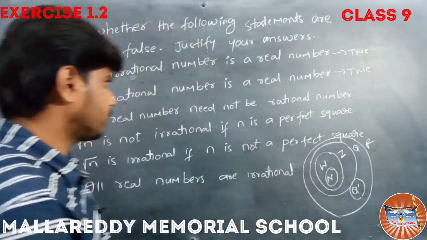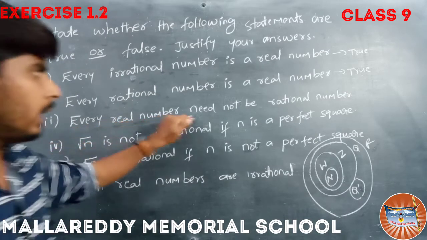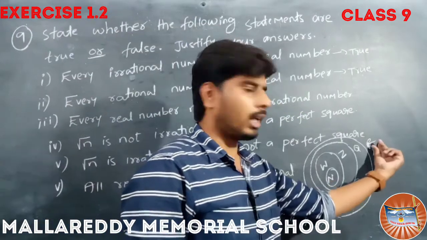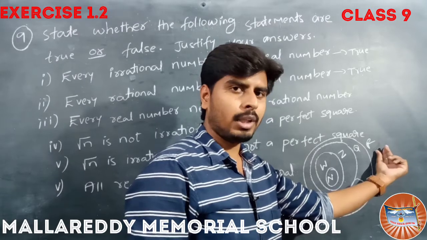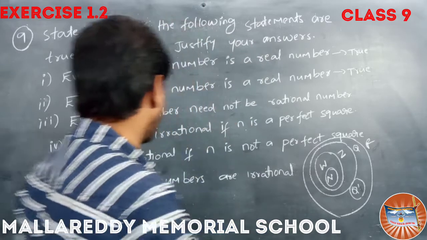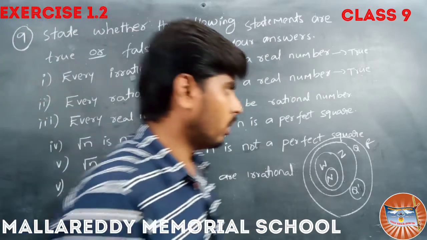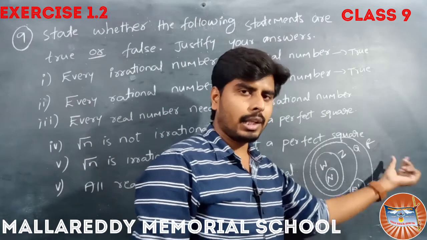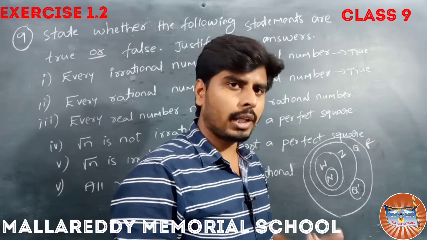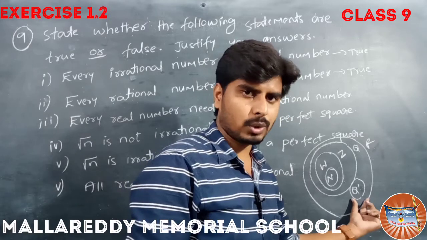Right. In the third one, every real number need not be a rational number. Every real number, it means this R, need not be a rational number. Once again, every real number need not be a rational number. There is no guarantee that it is rational, because we have irrational numbers also, isn't it?